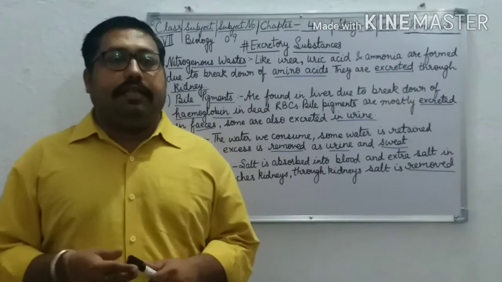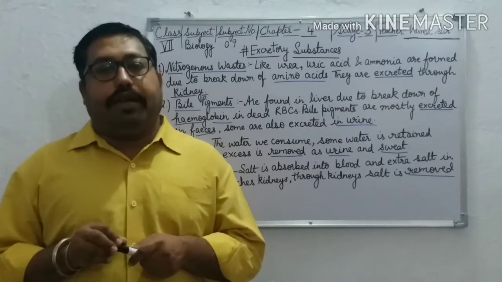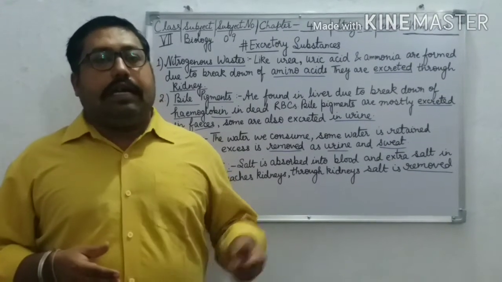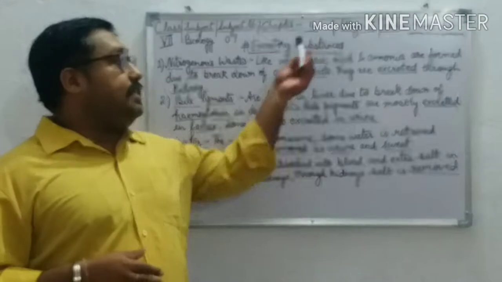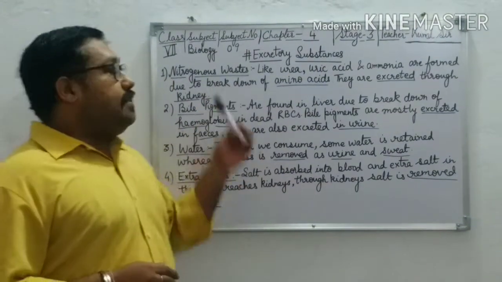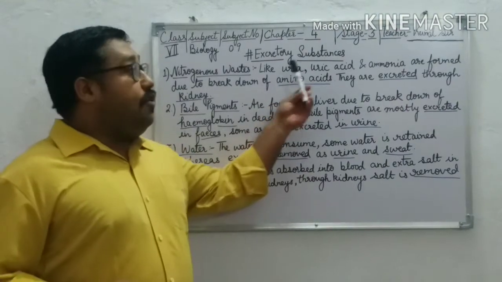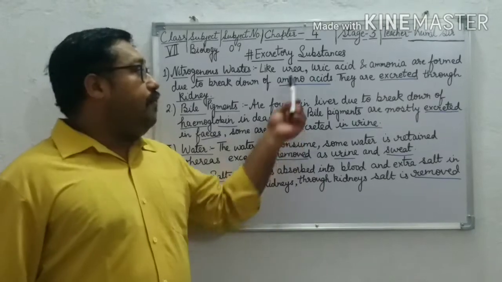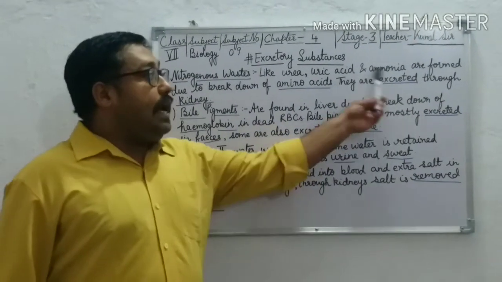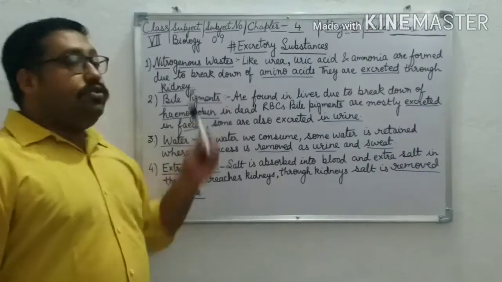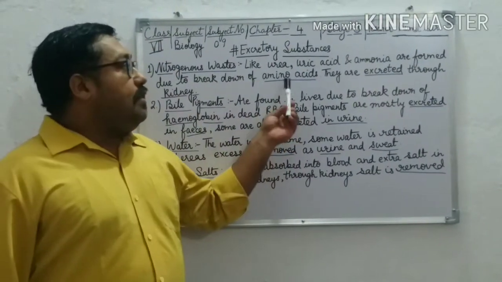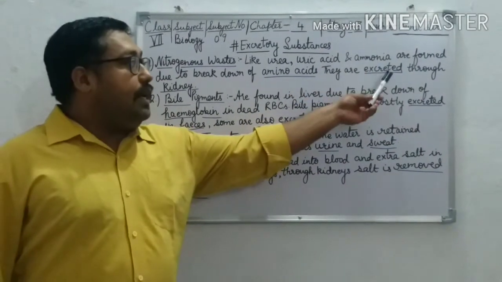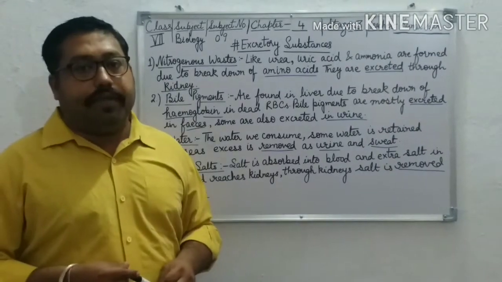As we have discussed, waste should be removed from our body. So what are the wastes which should be removed by the excretory organs? Now let us discuss them. The excretory substances. First is nitrogenous wastes, like urea, uric acid, ammonia, formed due to breakdown of amino acids. So they are excreted from where? Through the kidney. Amino acids which create urea, uric acid and ammonia, they are excreted through the kidney.